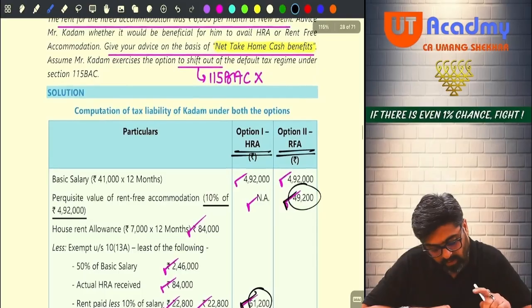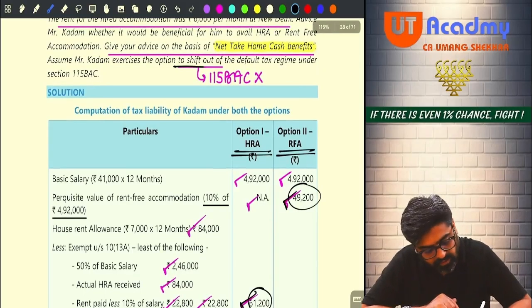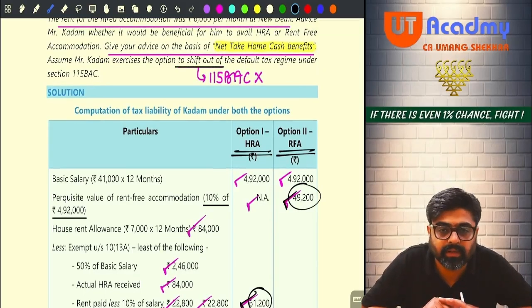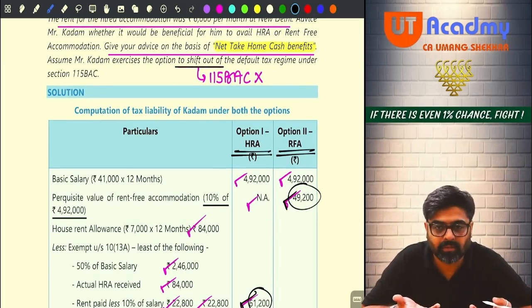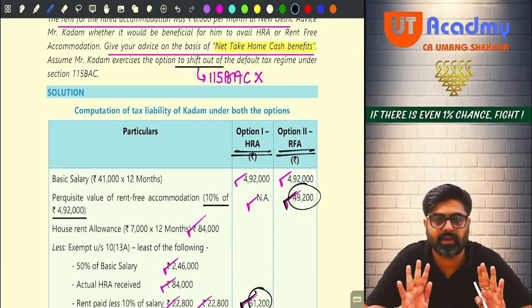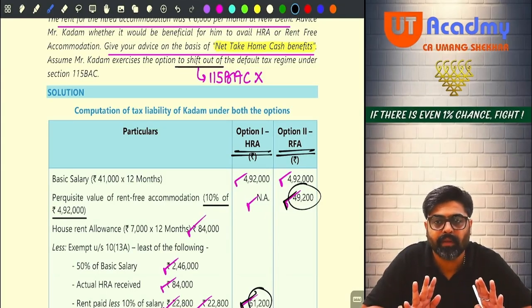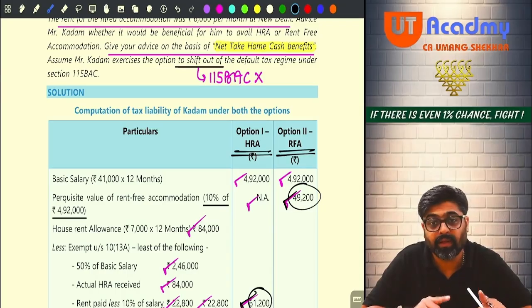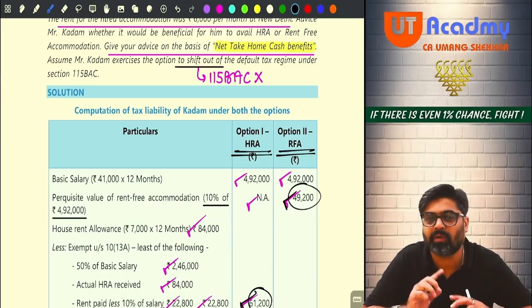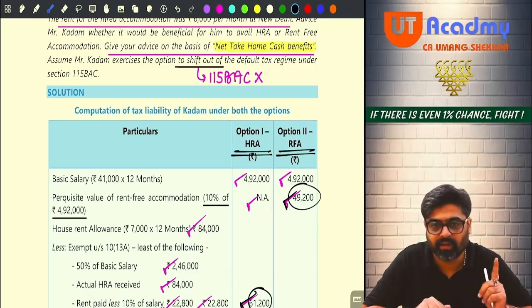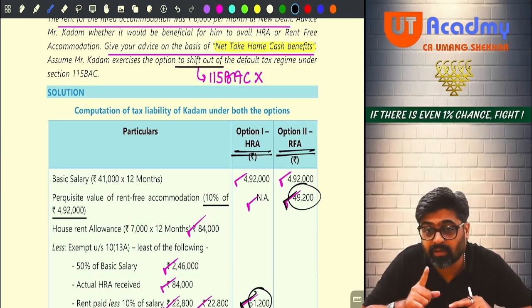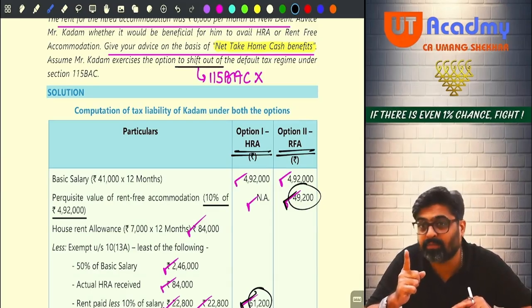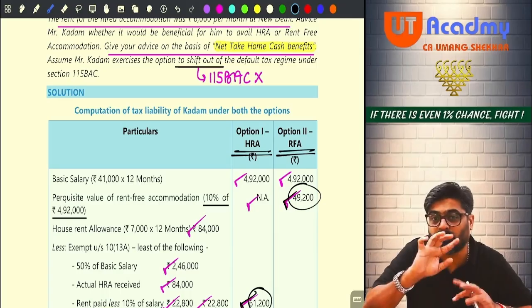Now see, in the question it is written that he is shifting out of default tax regime. So if you shift out of your default tax regime, from your gross taxable salary you are going to get 50,000 standard deduction. Getting my point? But wait, if in the question they would have told you that you are not shifting out of 115 BAC, then definitely you would have got 75,000 standard deduction, but in that case you would not have been able to claim the exemption of HRA. Entire 84,000 would have been taxed.